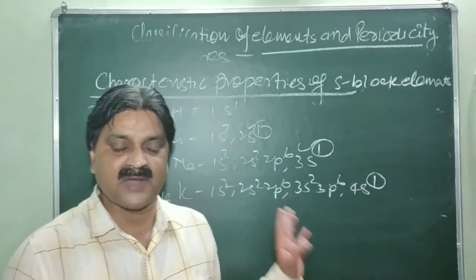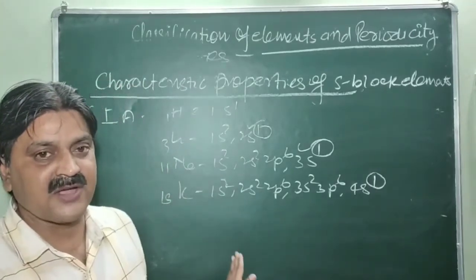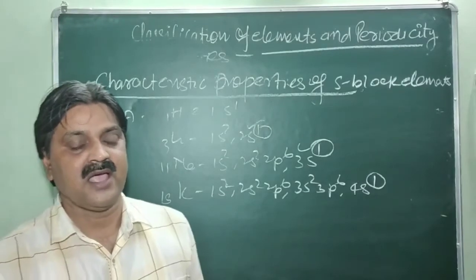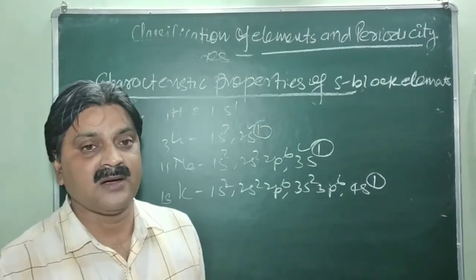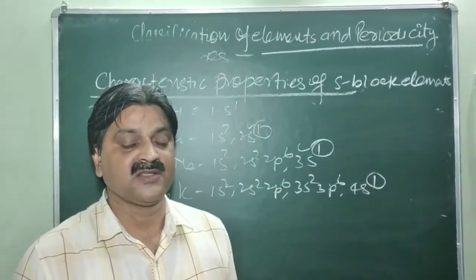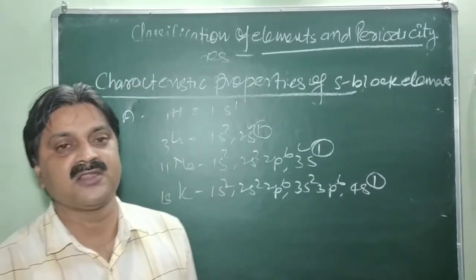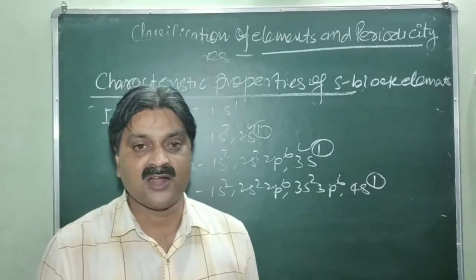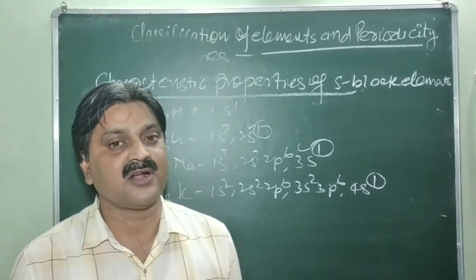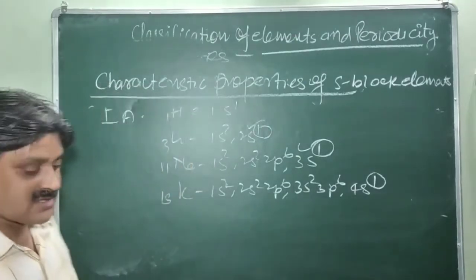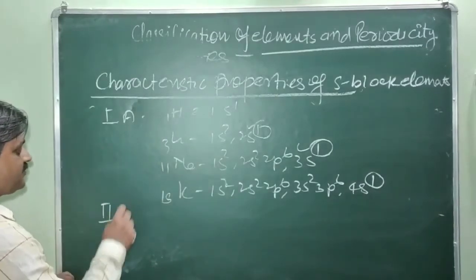Except hydrogen, all the elements of this group are metallic in nature and soft metals, and their oxides are basic in nature. Their oxide and hydroxide are basic in nature. For this reason they are called the alkali metals. All the bases which are soluble in water are called alkali. Next, this is the second A group of elements.